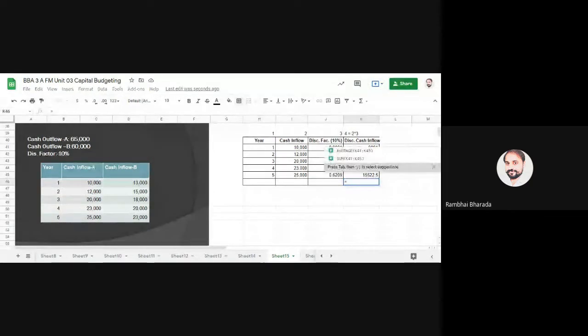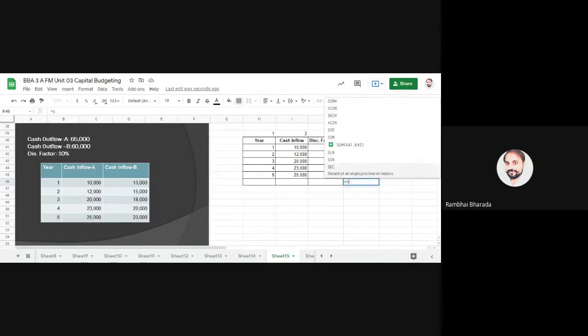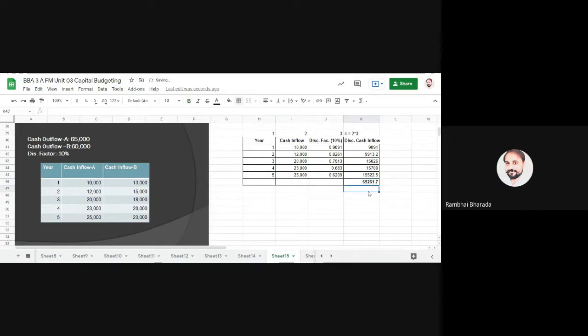And lastly, you need to do the sum of all the years, from the first year to the last year. You will get this answer. Are you with me? As you get the sum total of all the years, this amount is 265,261.7, and see the cash outflow for project A, that is 65,000.